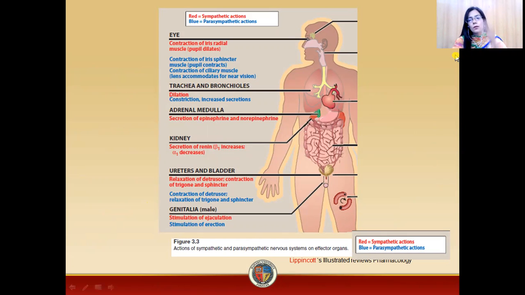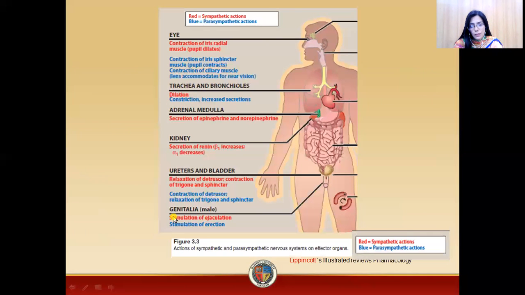So here in this figure from Lippincott, the blue lines represent the functions of the parasympathetic division. In the eye, what happens? There will be pupil constriction. And what happens in the bronchioles? There will be constriction and increased secretion, which is quite opposite to the sympathetic division. What happens in the uterus and bladder? There will be contraction of the detrusor muscle, while there was relaxation in the sympathetic division. Now, there will be relaxation of the trigone and sphincter, while in the sympathetic, there was constriction.